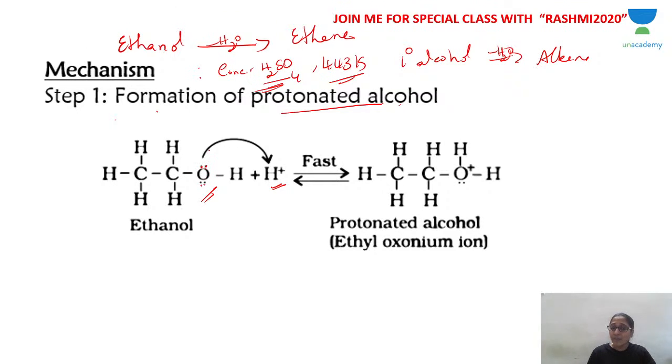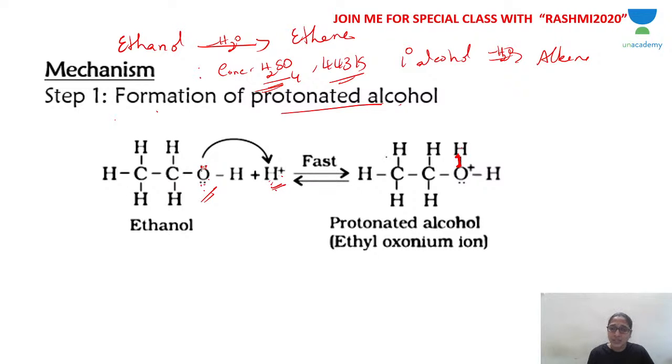So one lone pair of electrons acts like a nucleophile and takes up H plus. H plus is attracted towards oxygen because it has two lone pairs of electrons. So one lone pair is used to form a bond with the proton. Let's say this is the proton with which the bond is formed. One electron of oxygen is still with the oxygen, but the second electron is lost to hydrogen during the bond formation.